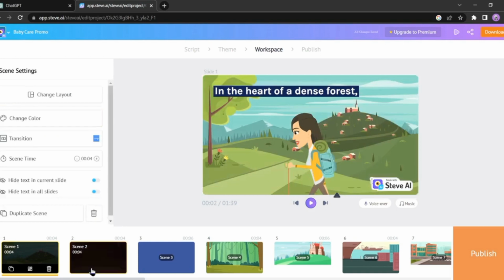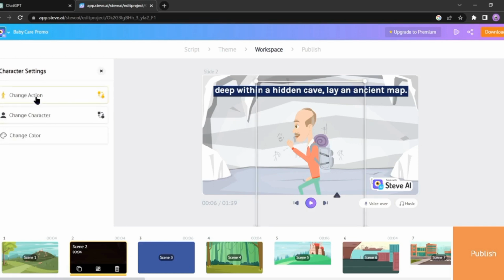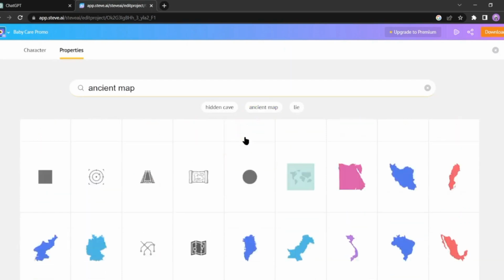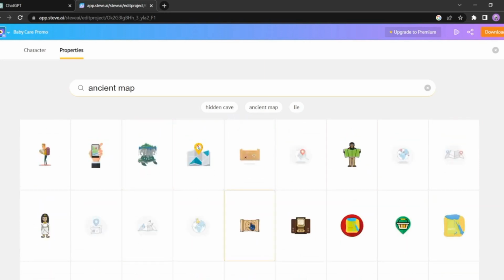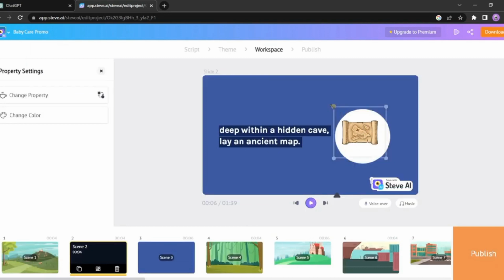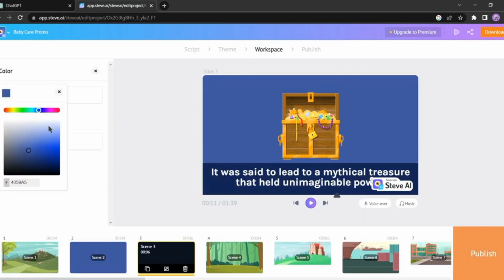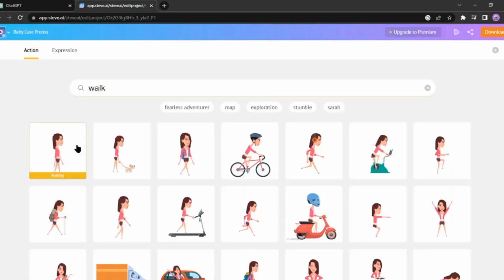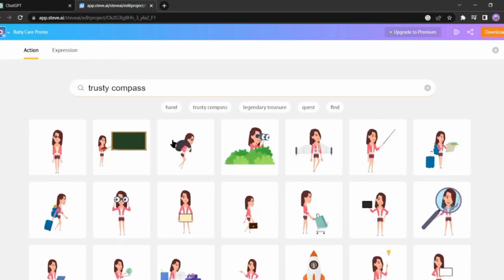In Scene 2, our context mentions an ancient map, but the footage isn't relevant to our video. Let's change that. Click on the avatar, then select Change Character. Next, click on Property and choose Ancient Map. Steve AI offers a wide variety of maps to choose from, so pick the perfect one for your story. I am selecting this one. Remember to review all the scenes and make necessary changes where needed. I'll fast forward through this part for time-saving purposes, but I strongly recommend dedicating enough time to editing. Quality editing is crucial to leaving a positive impression on your audience, so give proper time to editing.